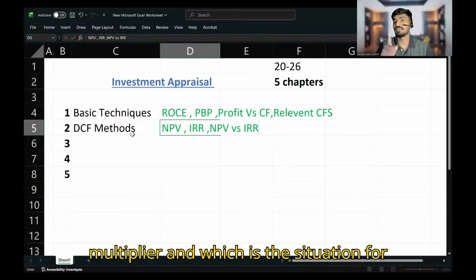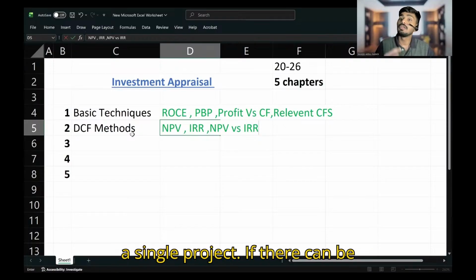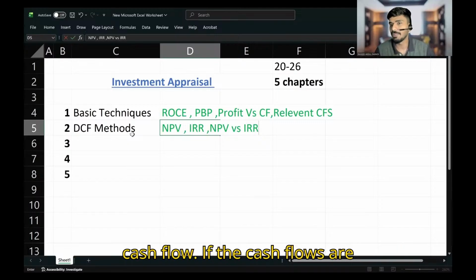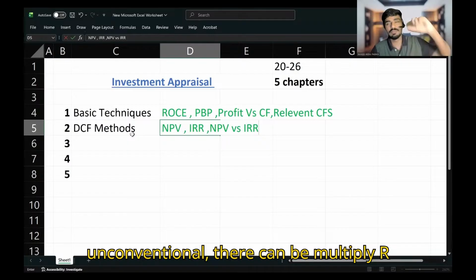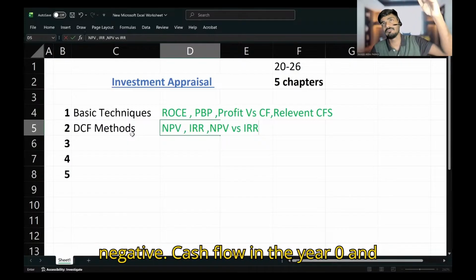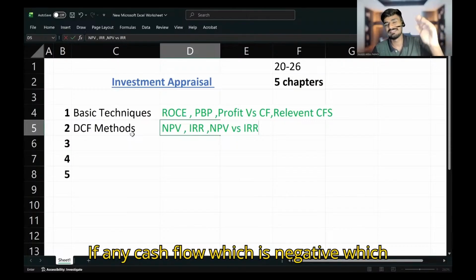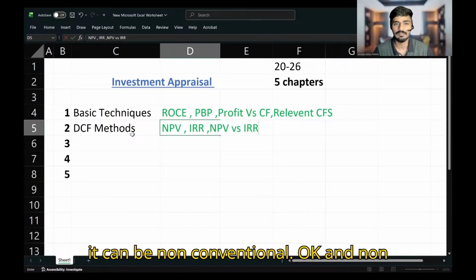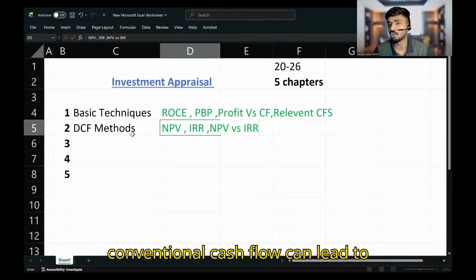For a single project to have multiple IRRs, there should be non-conventional cash flows. If the cash flows are unconventional, there can be multiple IRRs. Conventional cash flow means a negative cash flow in year 0 and positive cash flows in the upcoming years. If any cash flow is negative after the initial investment, it is non-conventional, and a non-conventional cash flow can lead to multiple IRRs.